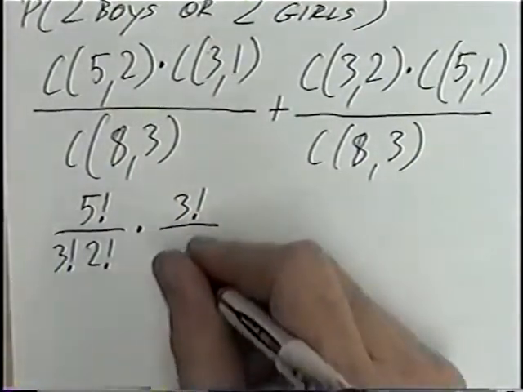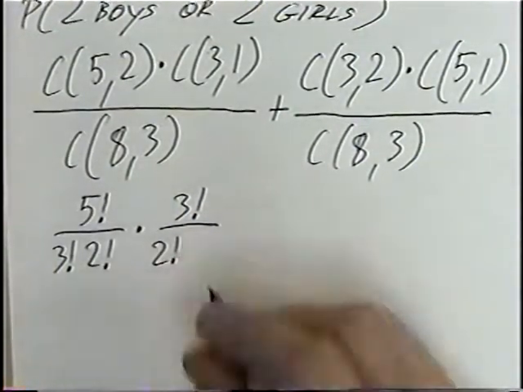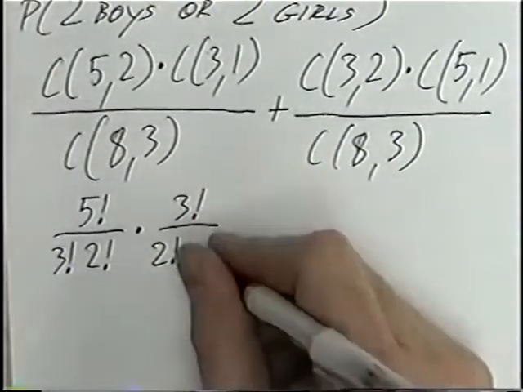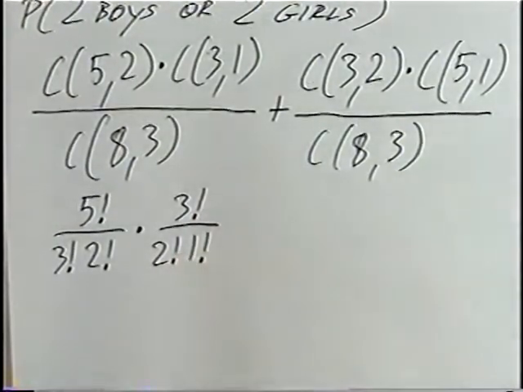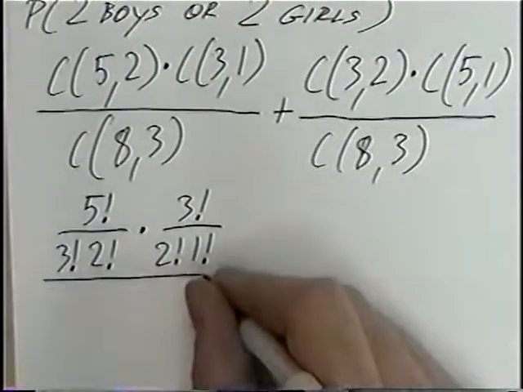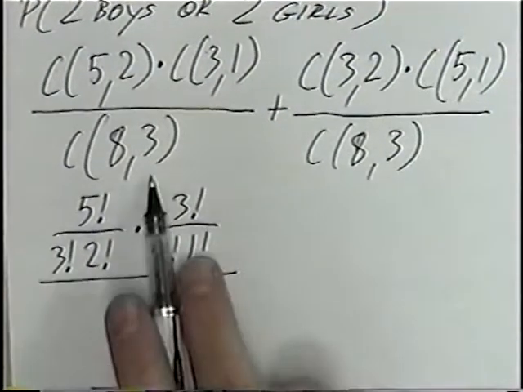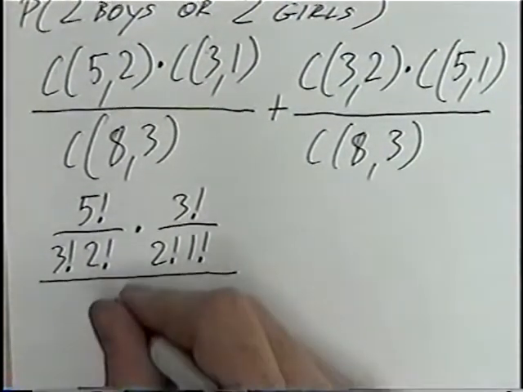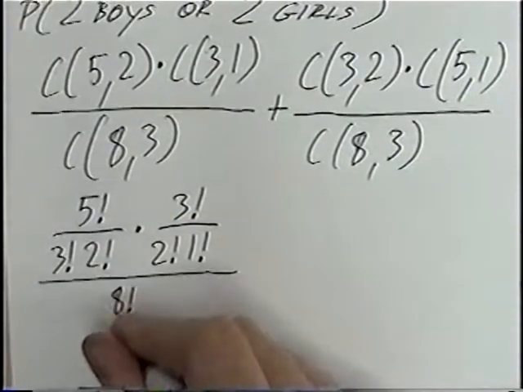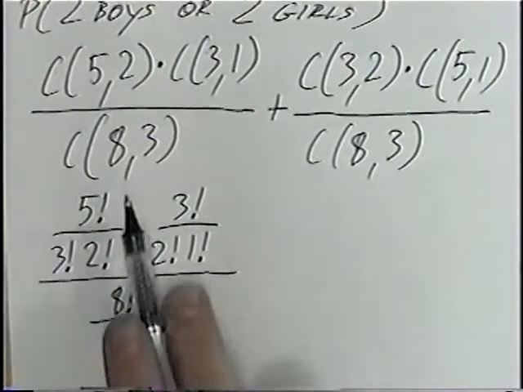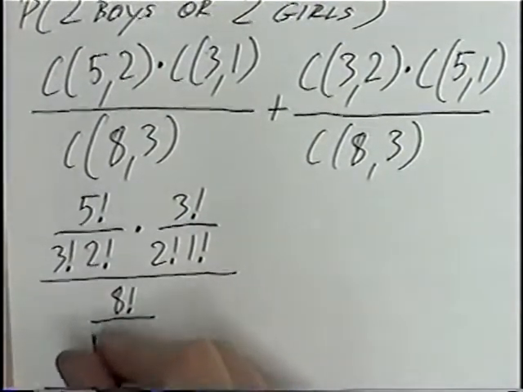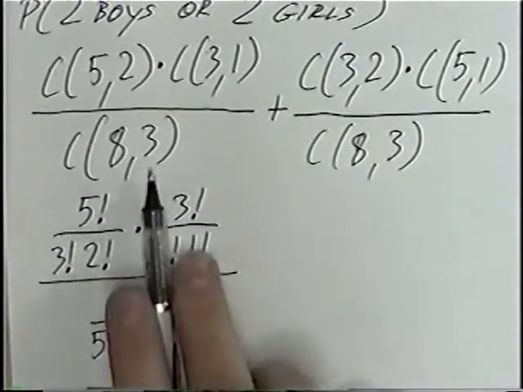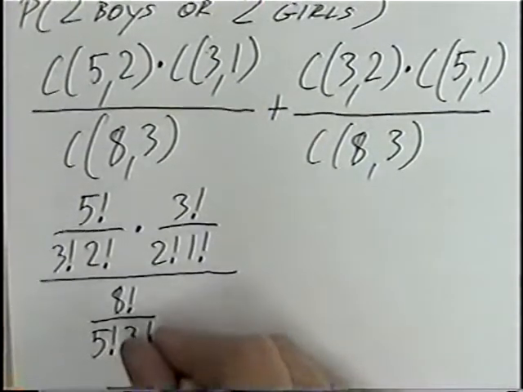Subtracting 3 minus 1 would be 2 factorial, and the extra factorial for combination would be 1 factorial. For the denominator, combination 8, 3. 8 factorial will be the numerator, divided by 8 minus 3 will be 5 factorial, and the extra factorial, 3 factorial in the denominator.